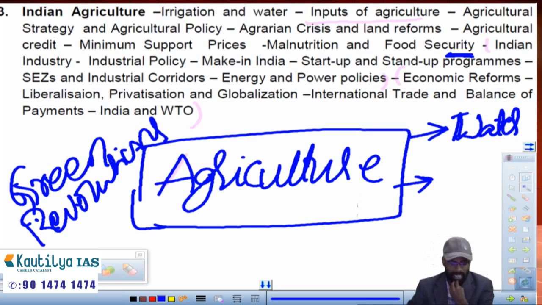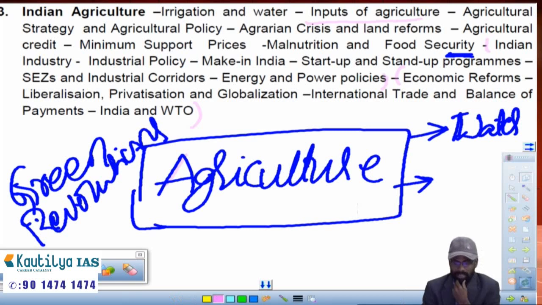Those things we'll discuss. And at the time of independence, there was a huge cry for land reforms. Why are land reforms required? Need for land reforms at the time of independence. At which places it happened perfectly, and why it did not happen in other states. Only in a few states it performed well, whereas in other states it did not go as intended. What was the main reason?